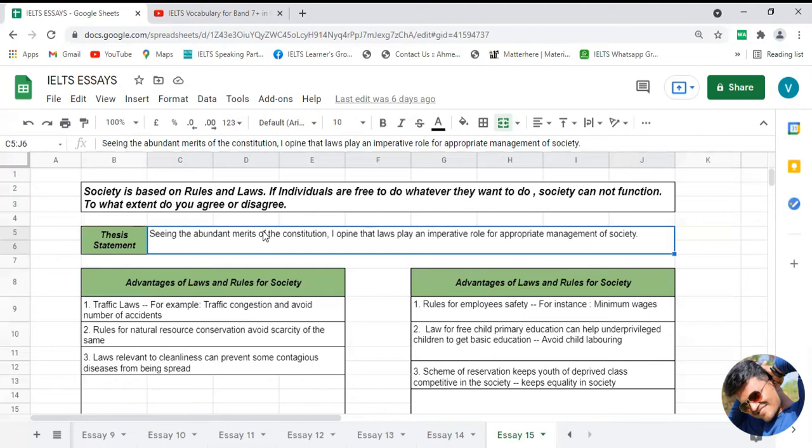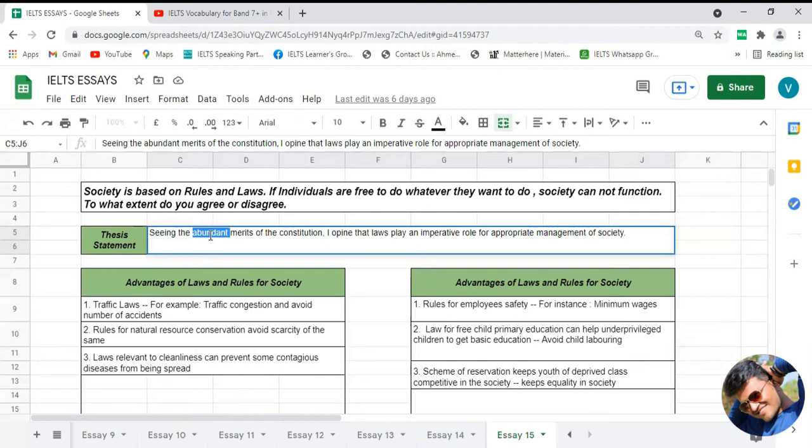I opine that rules and regulations play a major role for the betterment of society. That is the general idea of the thesis statement. But if I write that thesis statement using some advanced vocabulary, then it will become something like this: saying the abundant merits of constitution. Constitution means a kind of rules and regulations. Abundant means so many. Instead of using so many, you can use the word abundant. This is the highlighted word.